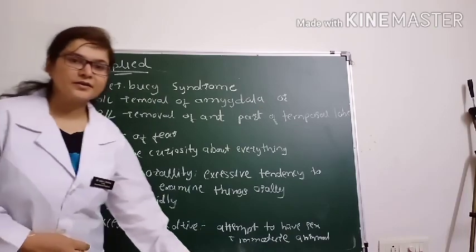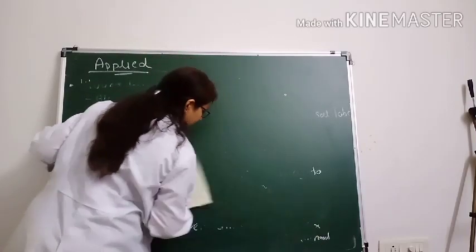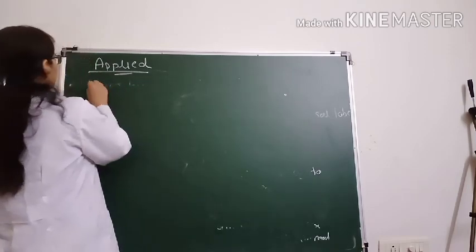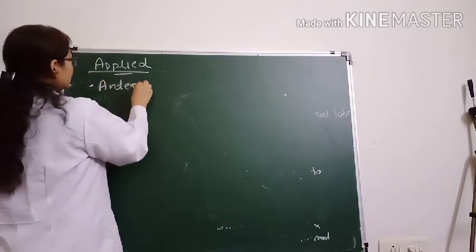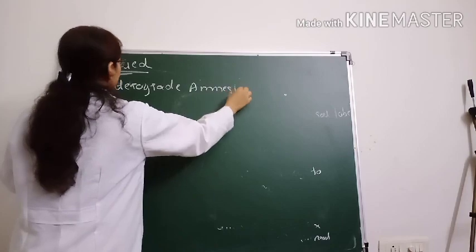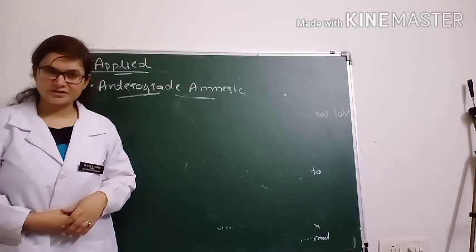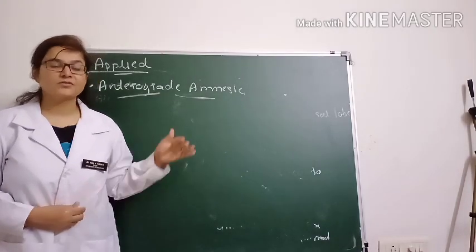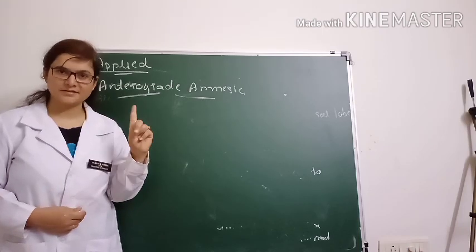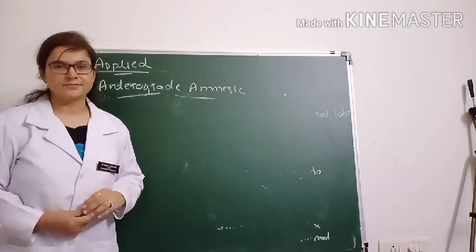And the second one is anterograde amnesia. That is related to the hippocampus, as I told you. In anterograde amnesia, if we remove the hippocampus, the person cannot remember or learn new things, particularly related to verbal and symbolic information. Then we call it anterograde amnesia. So related to the limbic system, it is a must for you to remember these two things: Kluver-Bucy syndrome and anterograde amnesia. So this was all about the limbic system.